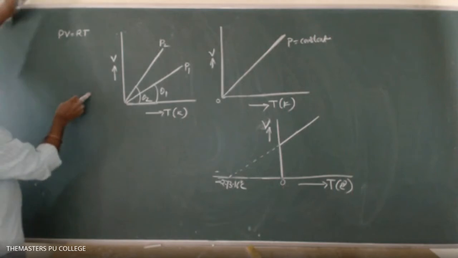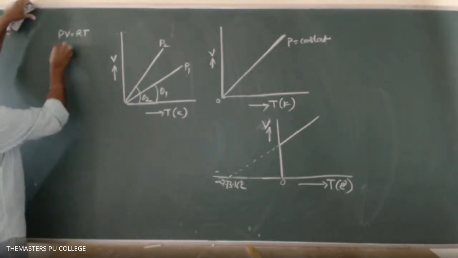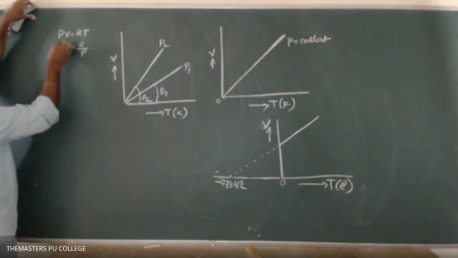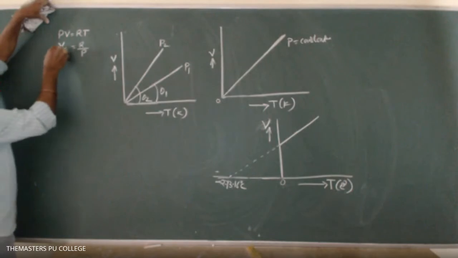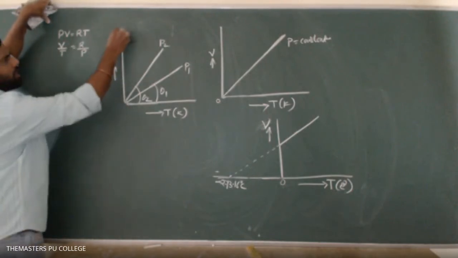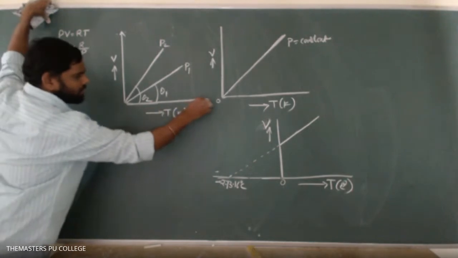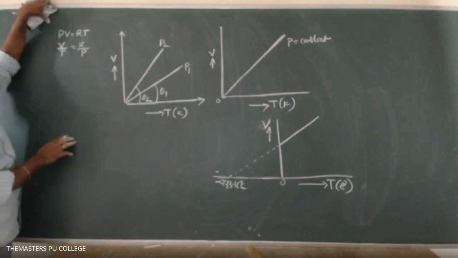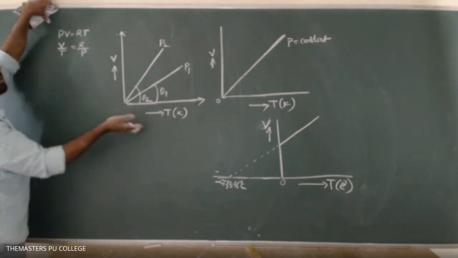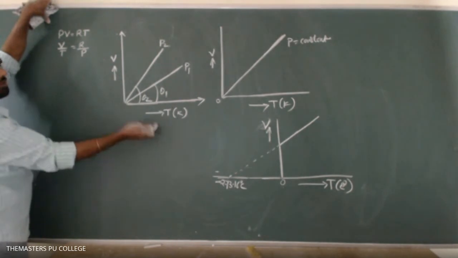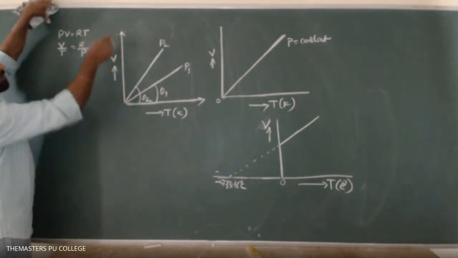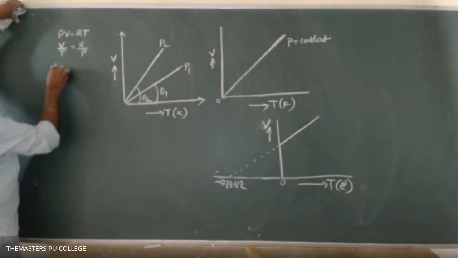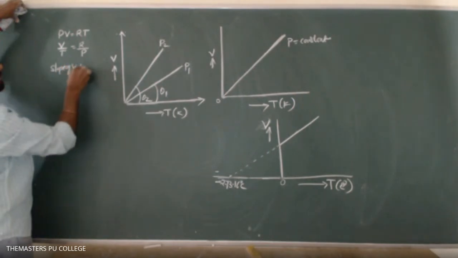So therefore, if T is taken to this side, then V by T is equal to, what can I write, R by P. What does this V by T stand for? The ratio of V by T means here volume is along the y-axis and temperature is along the x-axis, so V by T stands for the slope of the VT graph. Slope means the ratio of y coefficient to x coefficient. Here the y coefficient is volume, the x coefficient is temperature. That's why we can write slope of the VT graph.